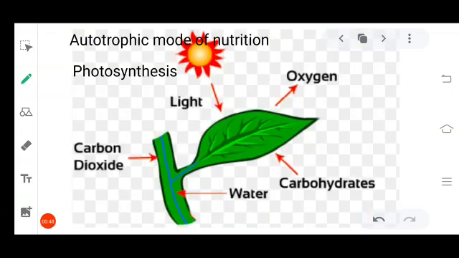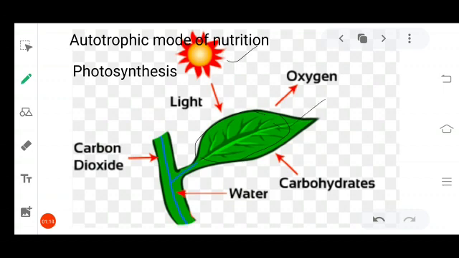Let us study the autotrophic mode of nutrition. How does this autotrophic mode of nutrition take place? The plants undergo a process called photosynthesis. What is this photosynthesis? In the presence of sunlight, the plants make the food material in their leaves. Leaves are the food factories of plants.